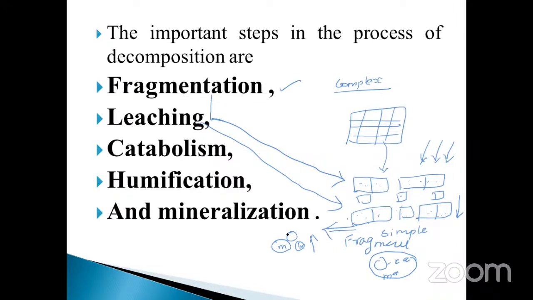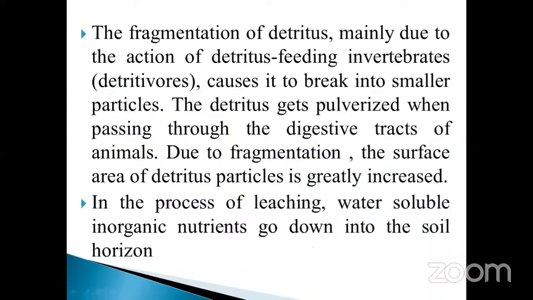After that, catabolism. What is that? Catabolism means completely degraded. Then humification and also mineralization. These are the five steps involved in the decomposition process. So first of all, fragmentation. Second is leaching, then catabolism, humification and mineralization. These are the important processes in decomposition.